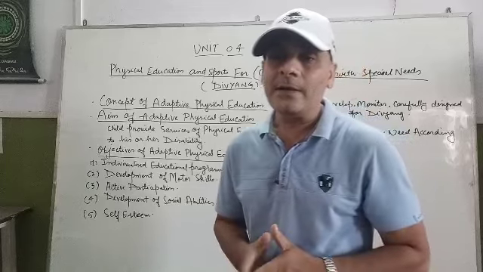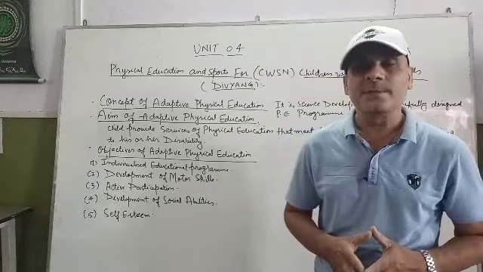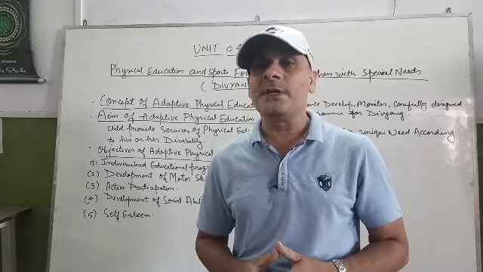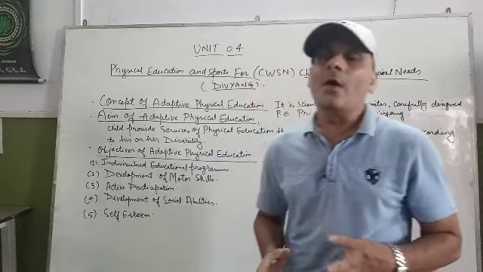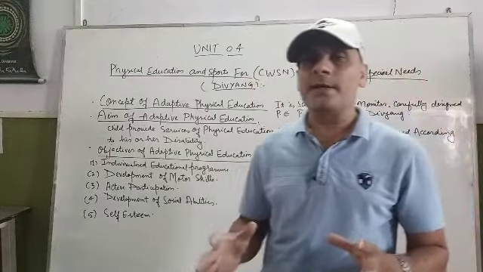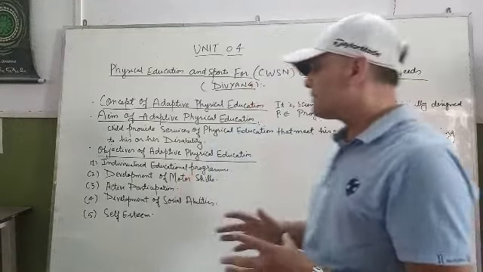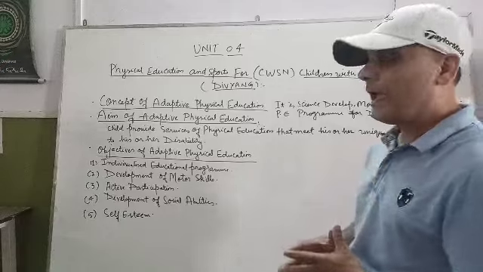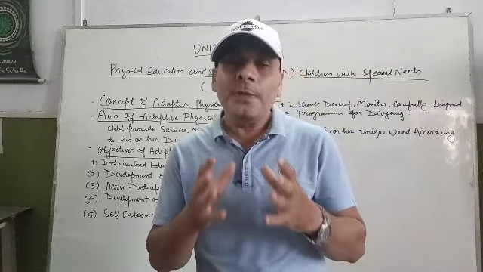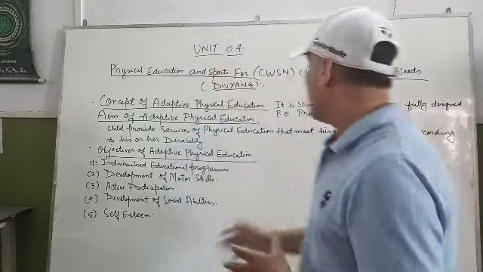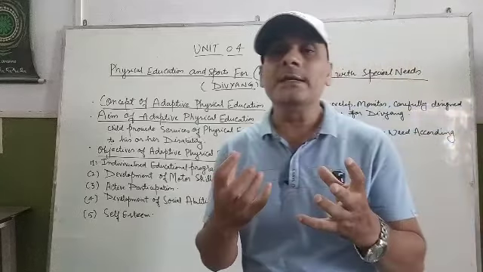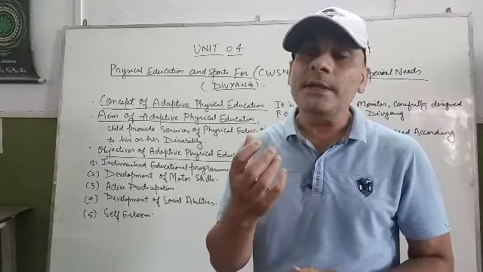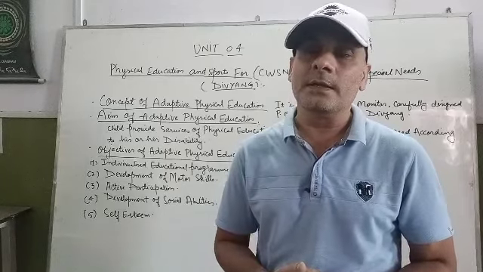All children have the right to participate in games and sports. And the aim of adapted physical education, a specially designed program, is that all children should participate in games, sports and physical activities, meeting their unique need and the disabilities present in the body.